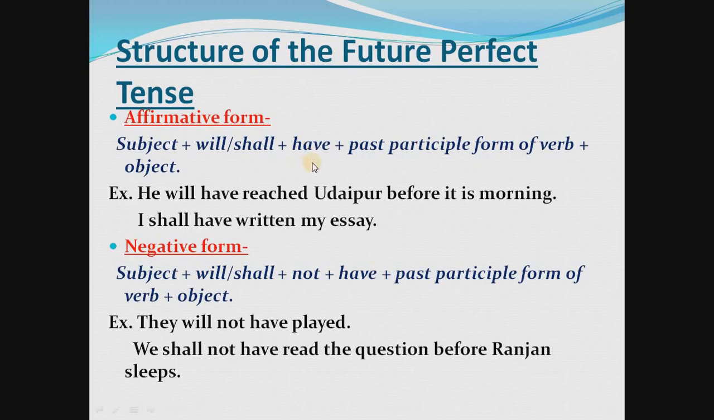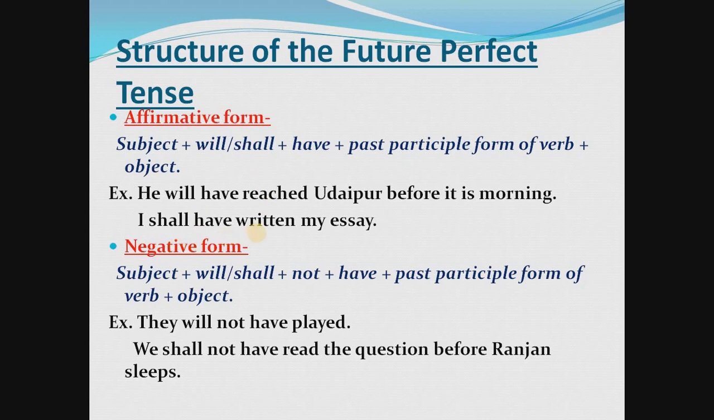Now students, let's see the structure of the future perfect tense. In the previous video lecture, I explained the structure of the simple future tense and the future continuous tense. In the same way, there is also a structure of the future perfect tense. First, the affirmative form, or we can say the positive form. Start with the subject, then will or shall. Will or shall is the auxiliary verb, or the helping verb.